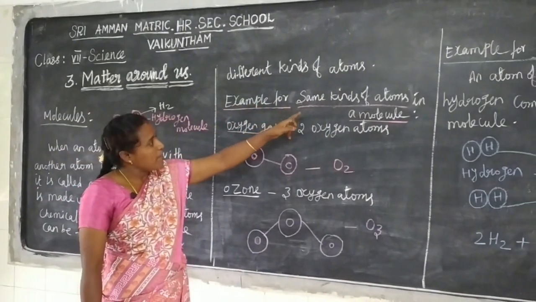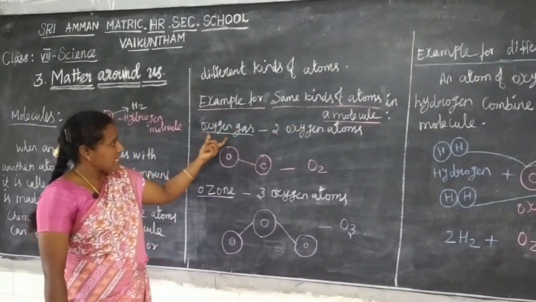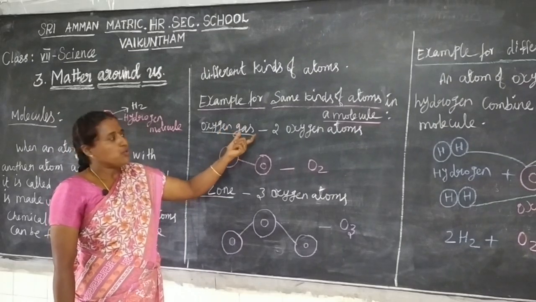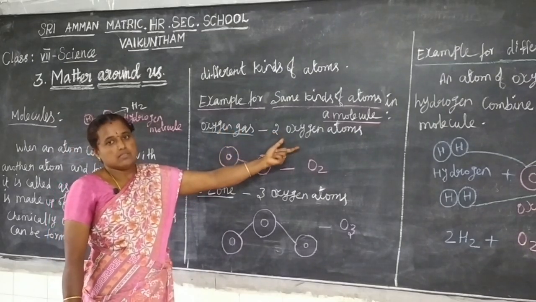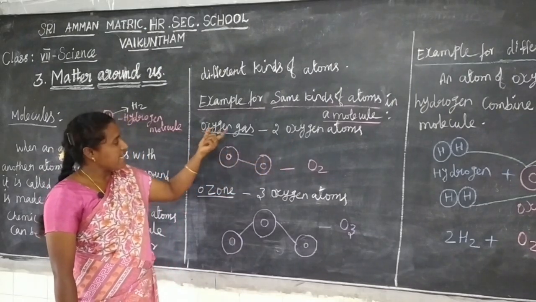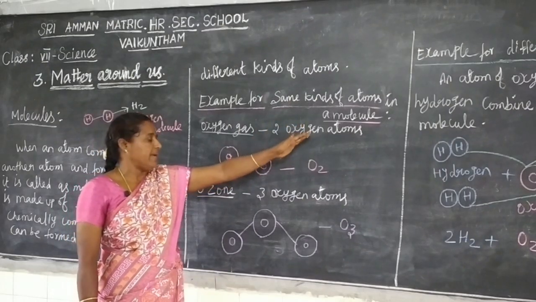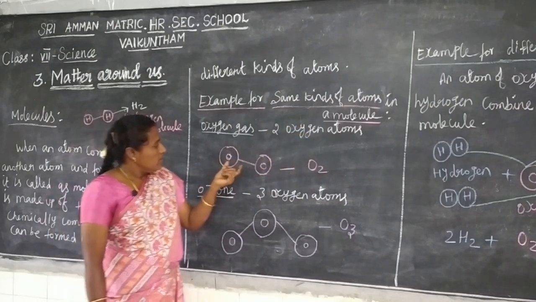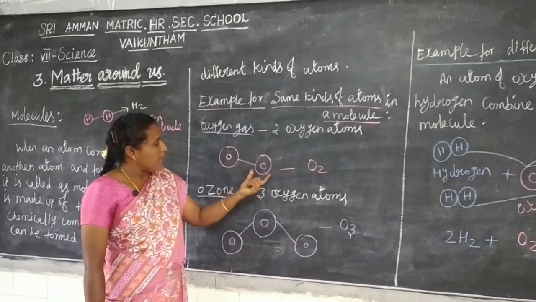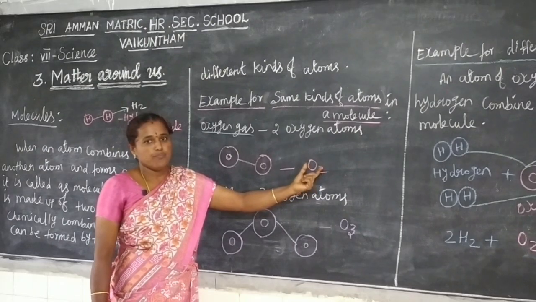Example for same kinds of atoms in a molecule. First one is oxygen gas. Oxygen gas is made up of two oxygen atoms chemically combined. See here, two oxygen atoms chemically combined to form an oxygen molecule, that is O2.